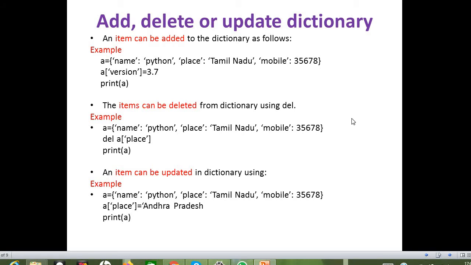Next let us discuss how we are going to add, delete or update the elements in the dictionary. Since we have discussed that a dictionary is a mutable type, we can do all these operations with the dictionary. A new item can be added into the dictionary like this. We specify the dictionary name, within square brackets give the key, which is equal to the value.